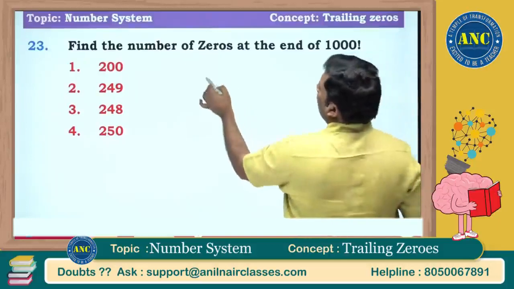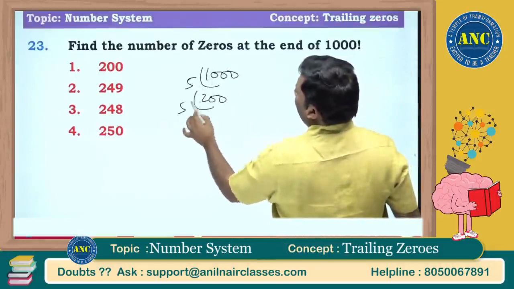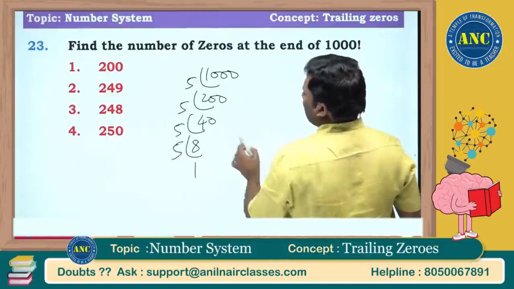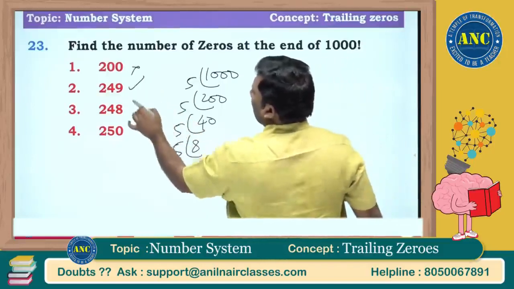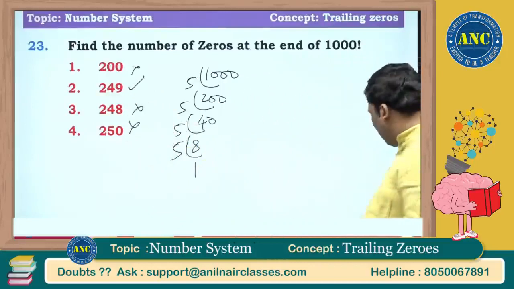Find the number of zeros for 1000 factorial. 5 200s are, 5 40s are, 5 8s are, 5 1s are. Answer is 249. I hope it is clear. Next one.